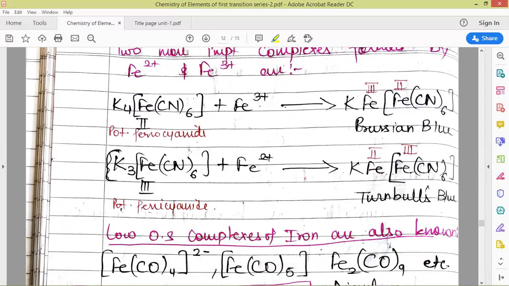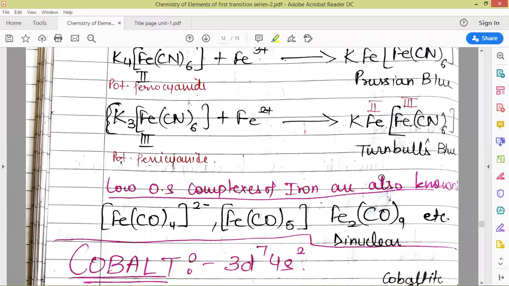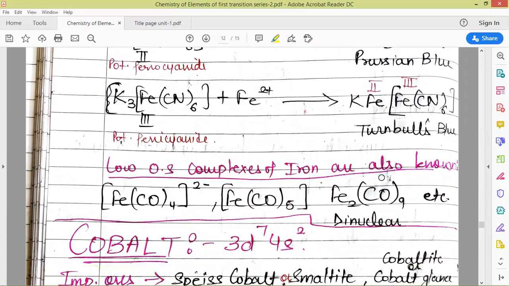They behave differently in aqueous medium: this complex generates Fe3+ ions in aqueous medium, and this complex generates Fe2+ ions, which eventually get converted to Fe3+ due to aerial oxidation.